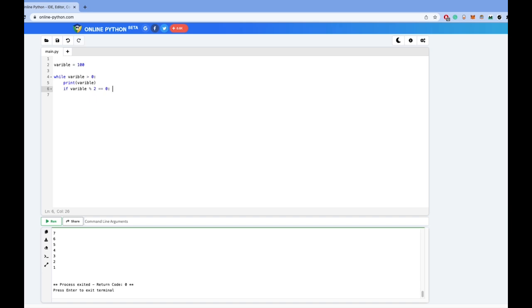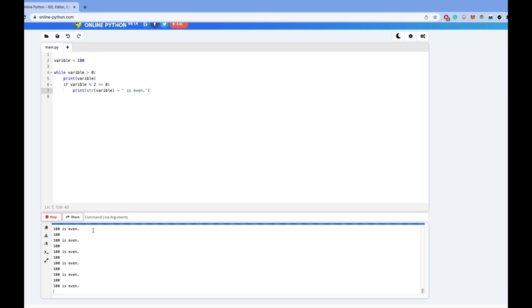So in a moment, I will print this value. Well, that doesn't make entirely sense. So instead, I will print the variable with the following string, is even.